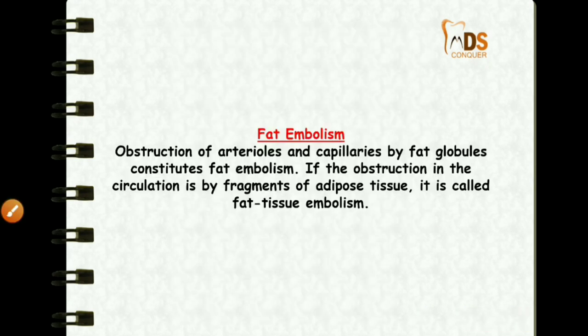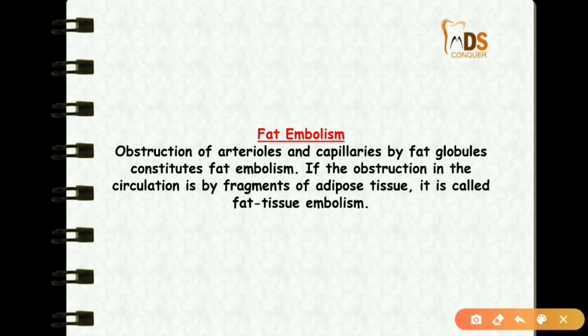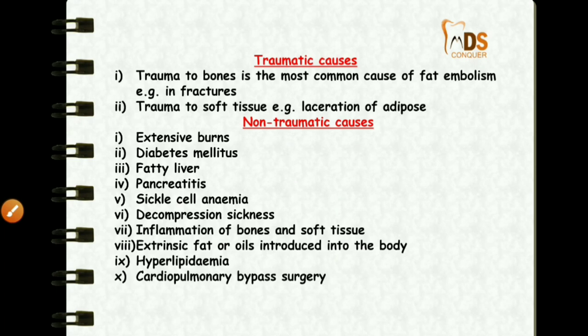Then coming to fat embolism. Here the fat embolism is mainly because arteries and capillaries are obstructed with fat globules, and if the obstruction is because of adipose tissue, it is called fat tissue embolism. These are the causes of fat embolism: traumatic causes and non-traumatic causes.